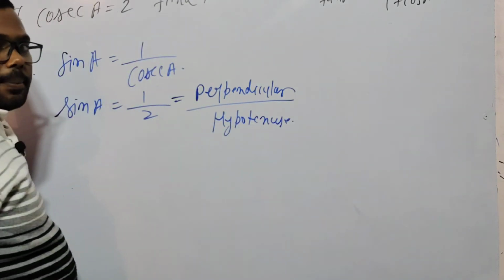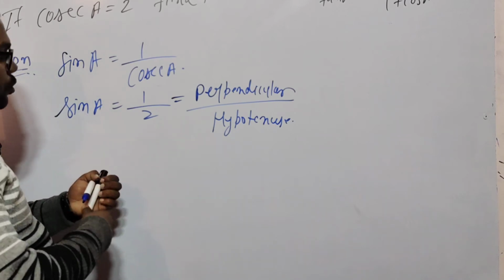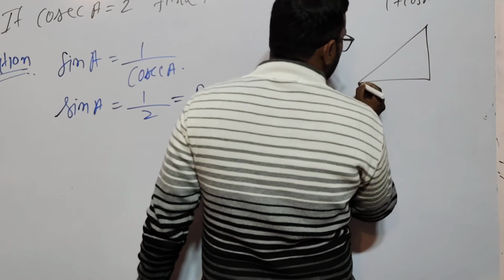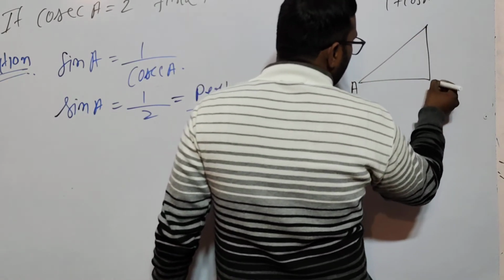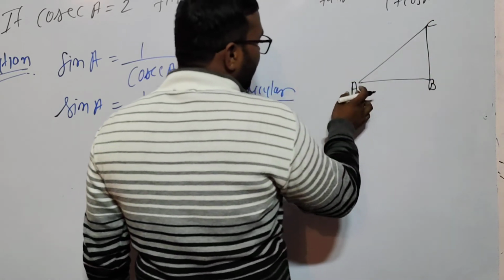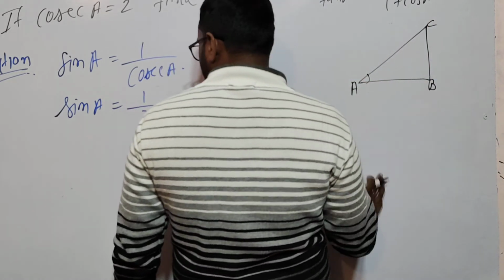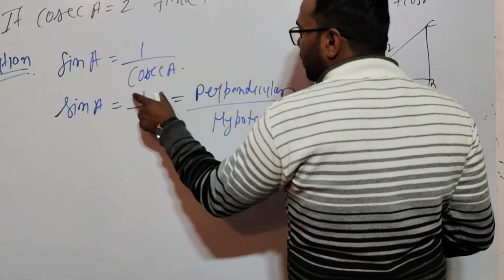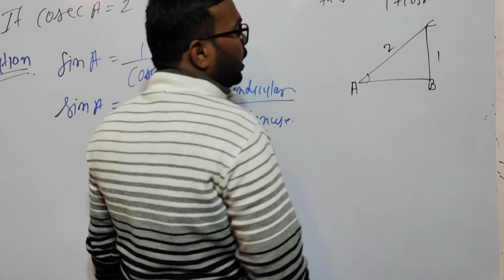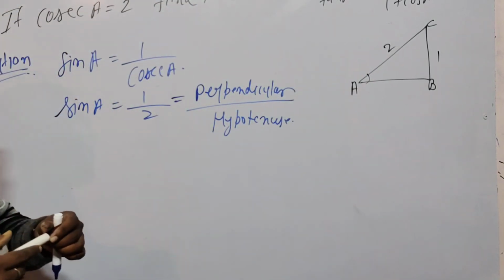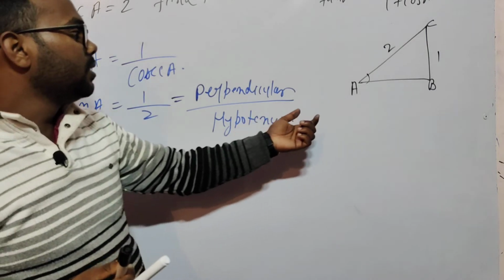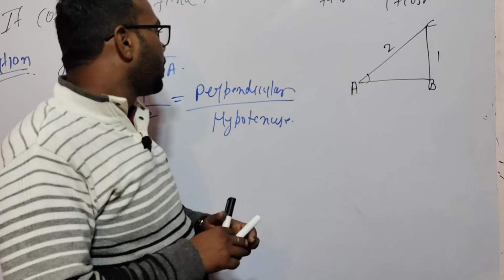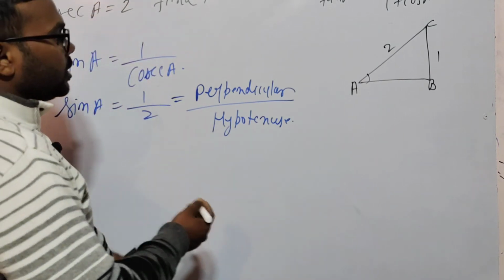If I draw a triangle here, this is A, this is B, and this is C, because the angle is also A. The hypotenuse length is 2 and the perpendicular is 1, and we don't know AB, the base. So how to calculate the base? By using the Pythagoras theorem, as we discussed in the previous question. So I am calculating AB very fast.